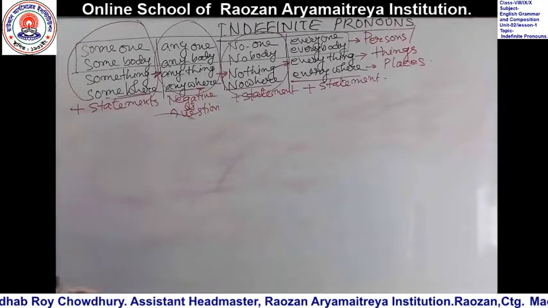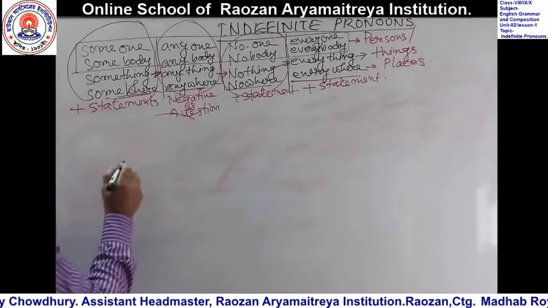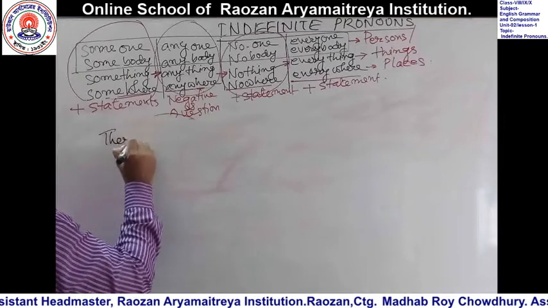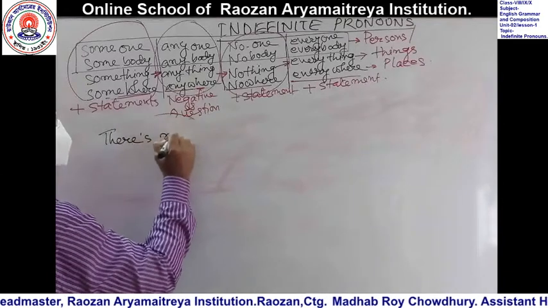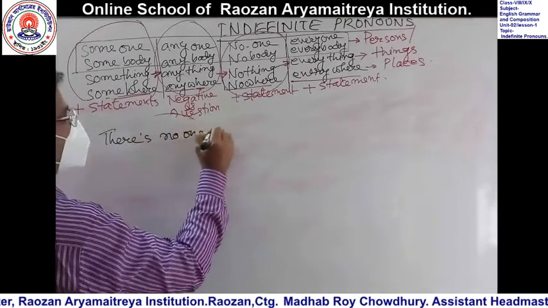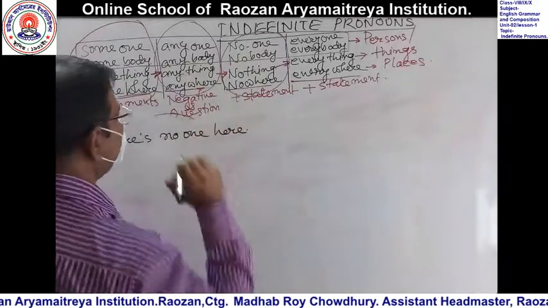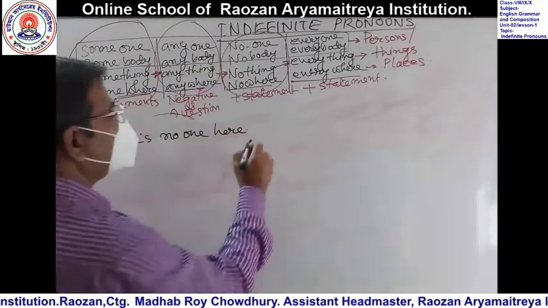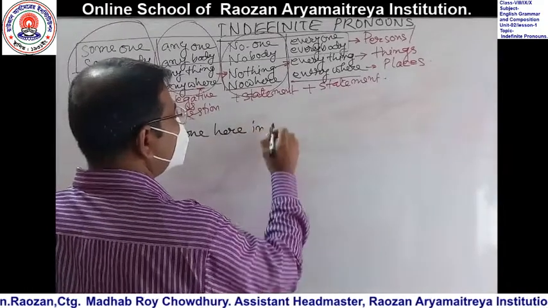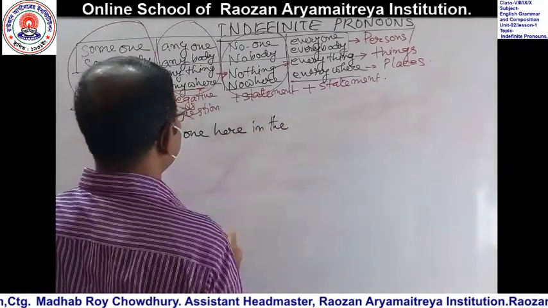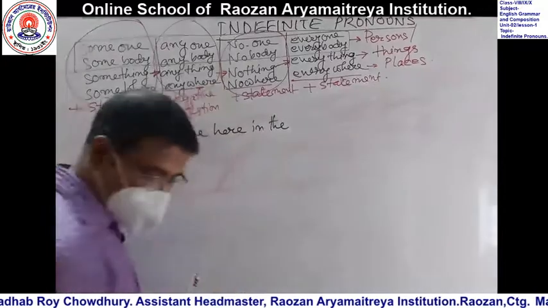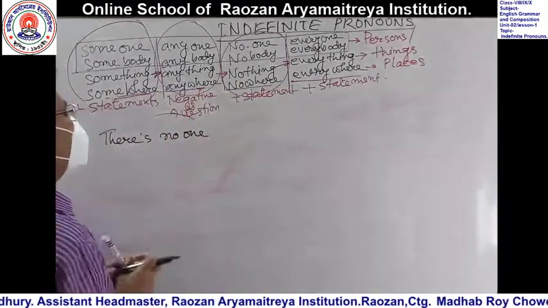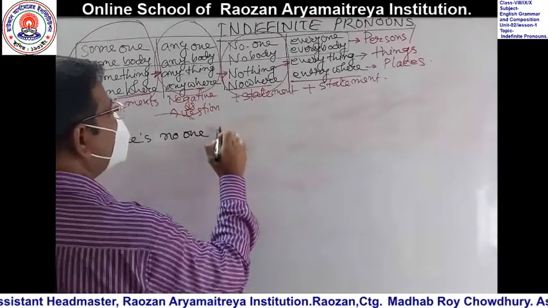Suppose there is no one here. That means there is no person available in the room. I like it. It will be better today if I write in this way. There is no one in the room.